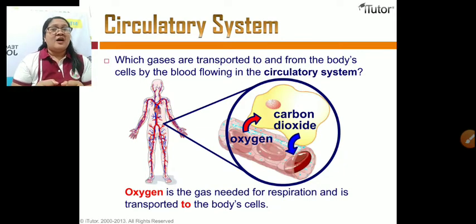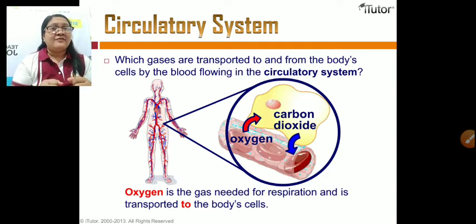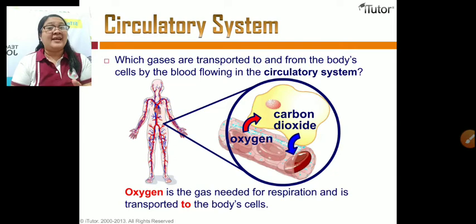The gas needed by the body, in order for the blood to circulate in our body, must be oxygenated. So we need a gas called oxygen. Okay, let's continue.